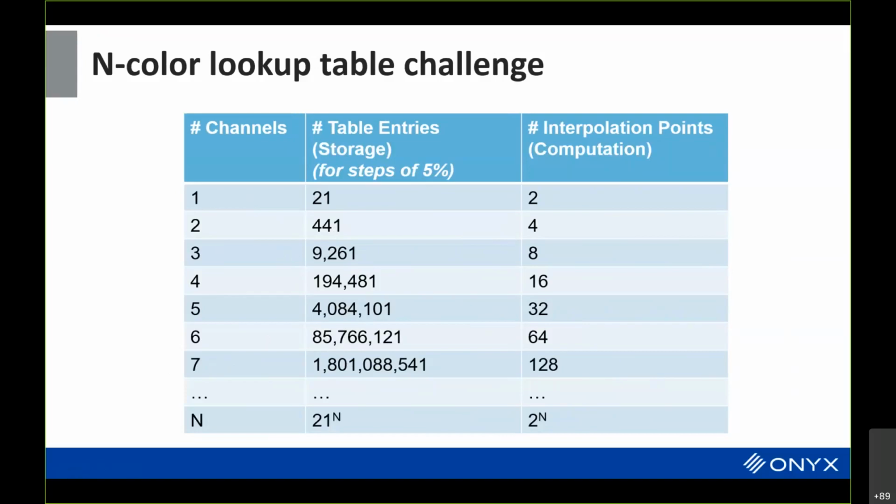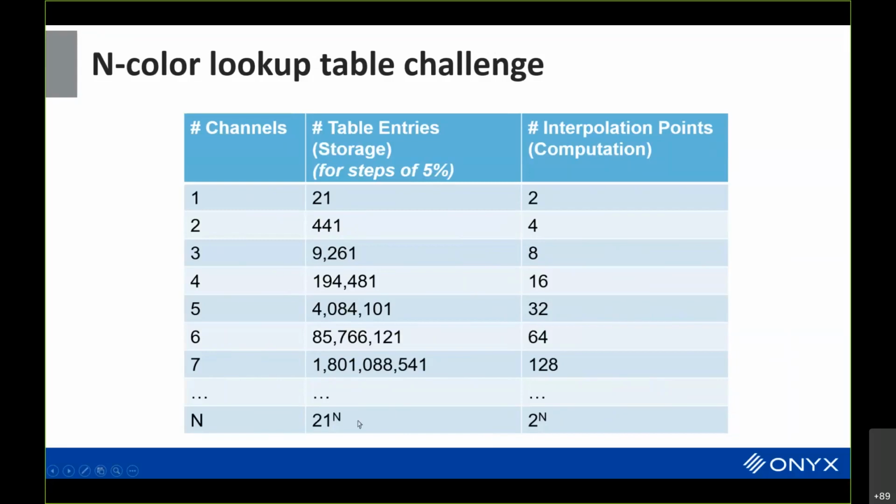Now, each table entry potentially has multiple LAB values, and each one of those LAB values is going to have 2 bytes associated with it. So you're looking at really, really big profiles to have the same accuracy as a 5% sampling of 2 channels, which is only 441. In general, it's exponential.